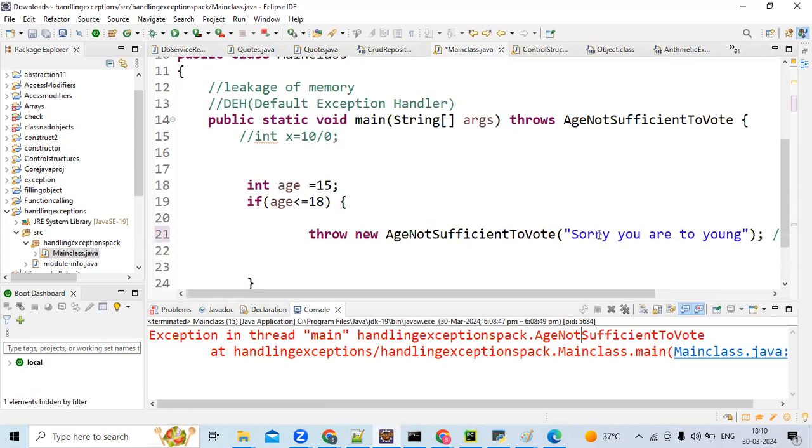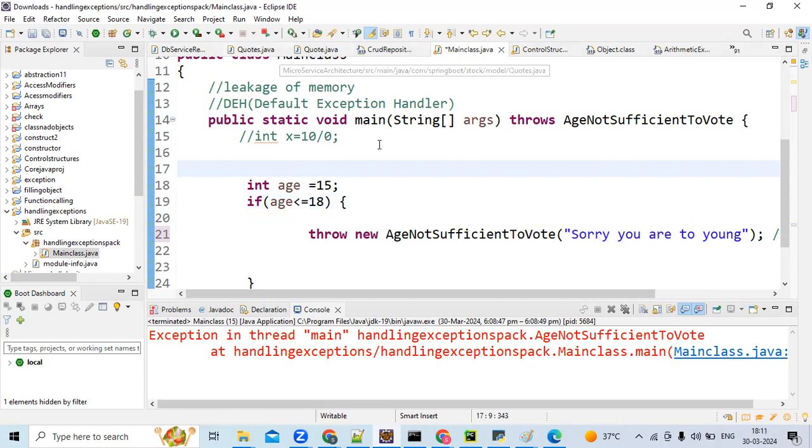Now the exception is more meaningful, right? They'll understand why it is failing, why the exception is coming. Am I correct? Exactly. See, if the exception is not raised, even though you are handling it with the default exception, it won't print an error exception message. But if the exception is raised, then only it will print.